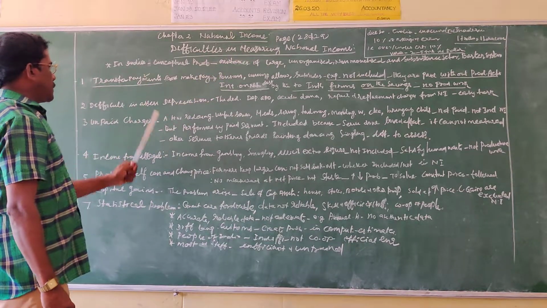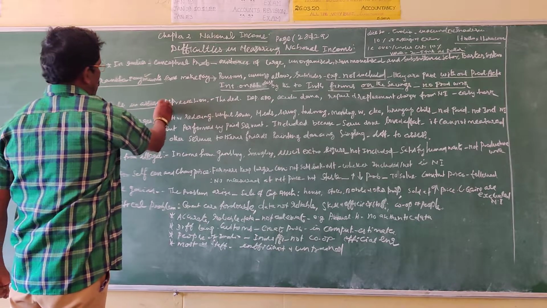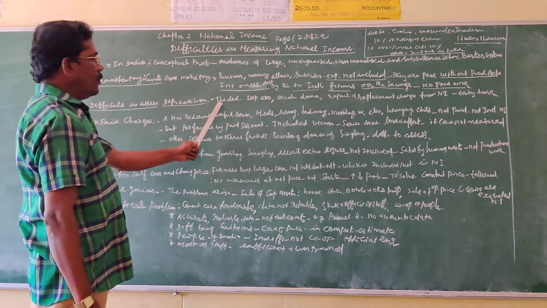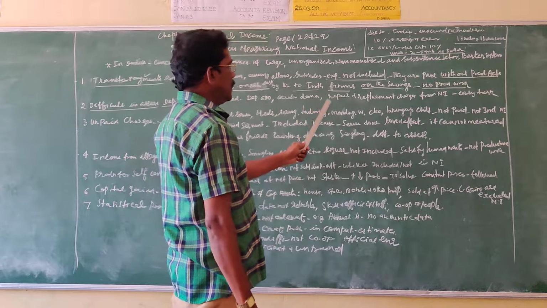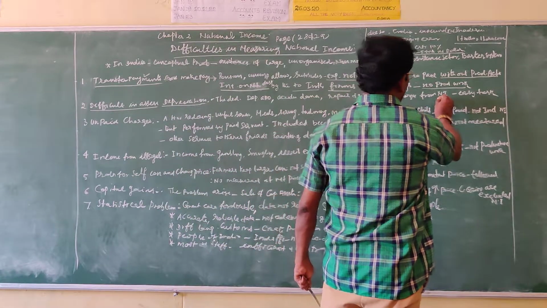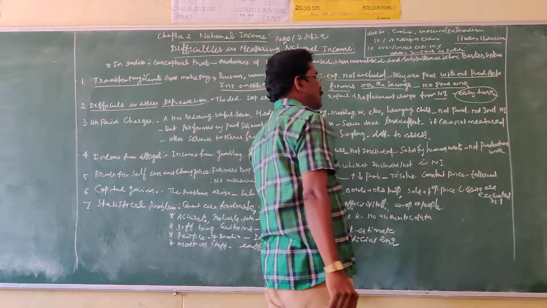Number 2, difficulty in assessing depreciation allowance. The depreciation allowance, accidental damages, repairs and replacement charges must be deducted from the national income. It is not an easy task.